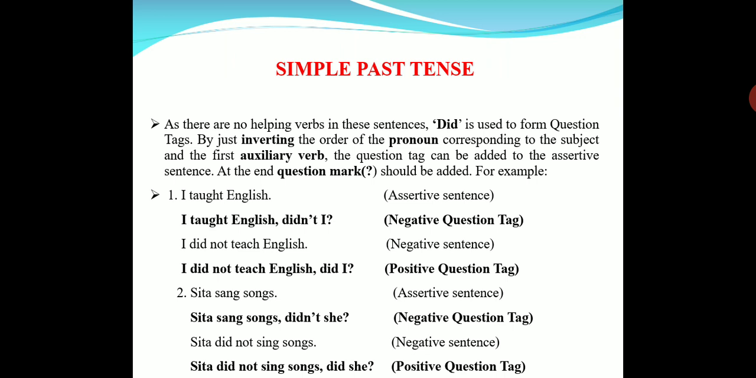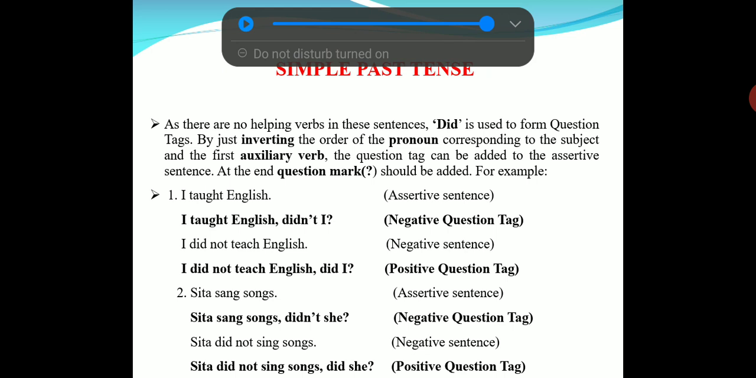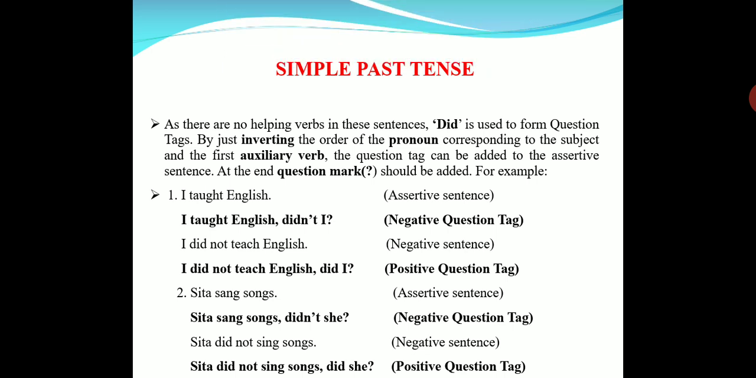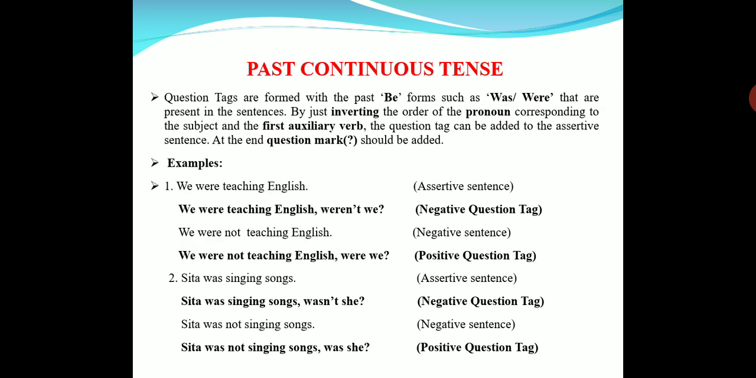let's see one more example. Sita sang songs. This is a positive statement. Sita sang songs, didn't she? Negative tag, didn't she? Sita did not sing songs, did she? Positive tag. Did she? And then